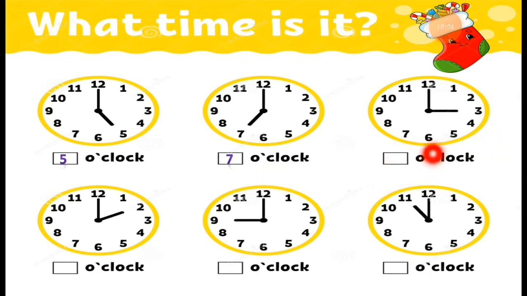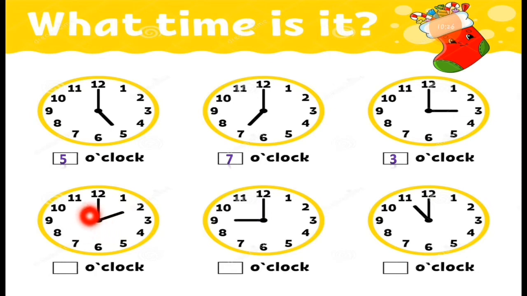Now the next clock, you can see the short hand is on 3 and the long hand is on 12. It means o'clock. So it is 3 o'clock. What can you write down? It is 3 o'clock.